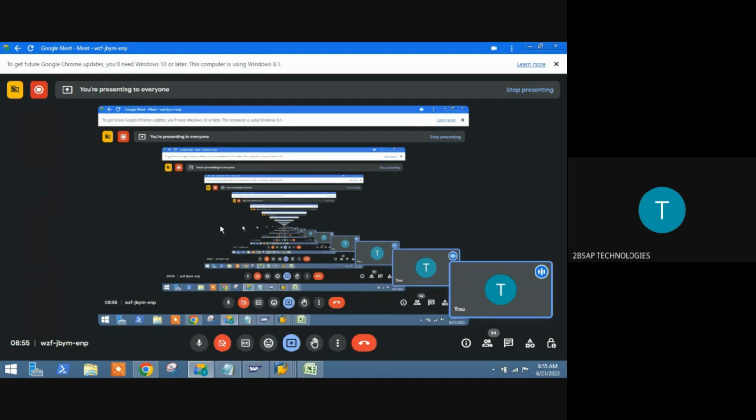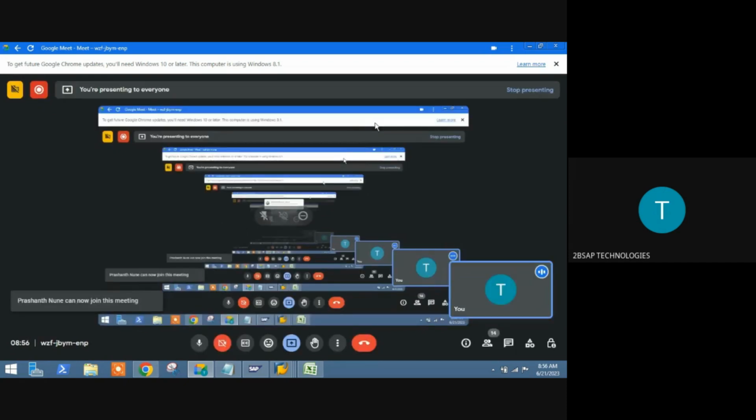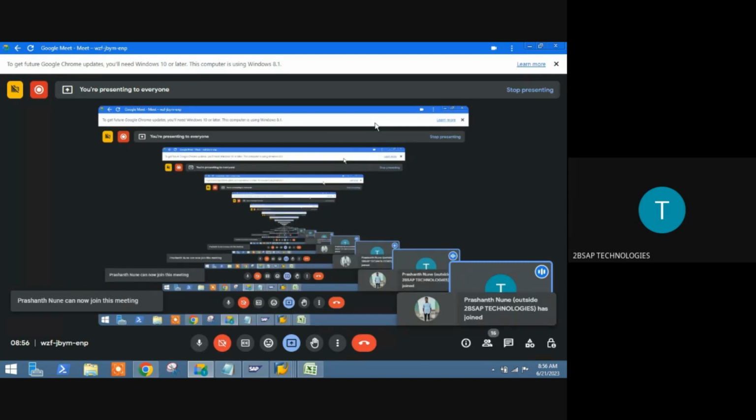Even BTech candidates can learn FICO. There won't be any issue. You just need to learn these small things: what are golden rules, and P&L and balance sheet. If you learn these things, then you can learn the FICO module. There won't be any issue.